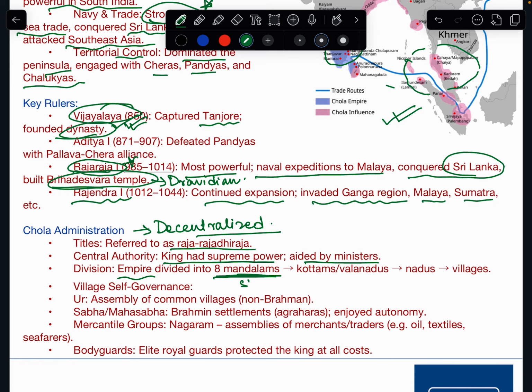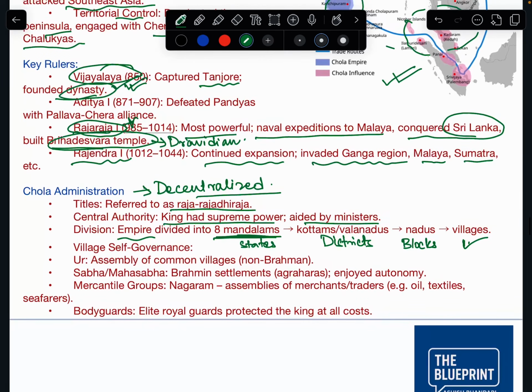So states, then districts, like this, okay? Districts, and then blocks or groups of villages, and then villages. So likewise, it was divided. And there was village self-governance. So our Panchayati Raj system had its origin, or we can say it was also influenced by this form of self-governance under Chola administration.